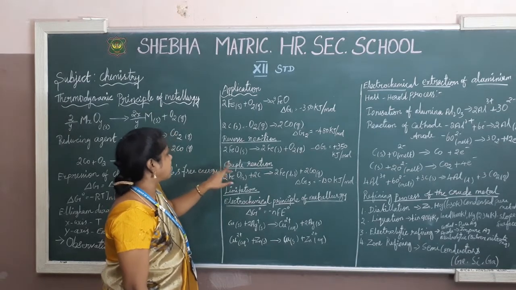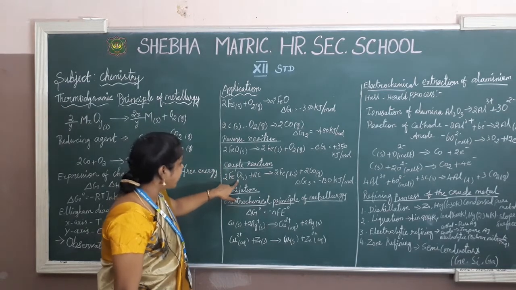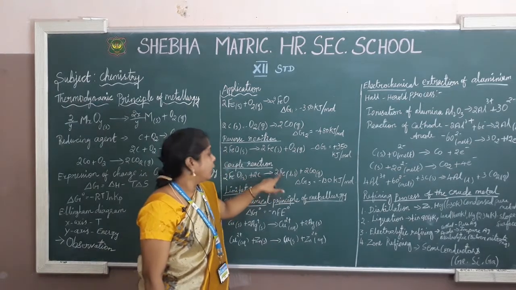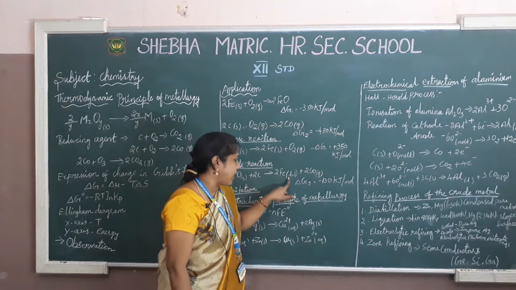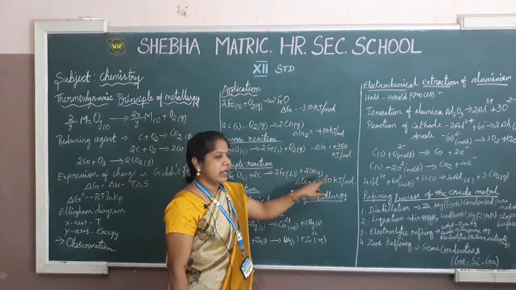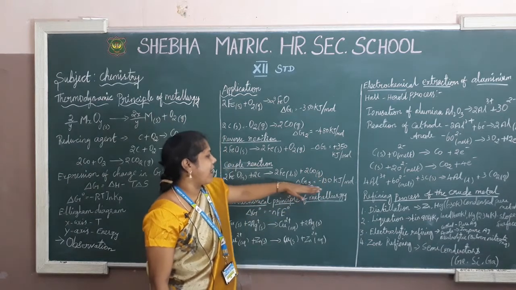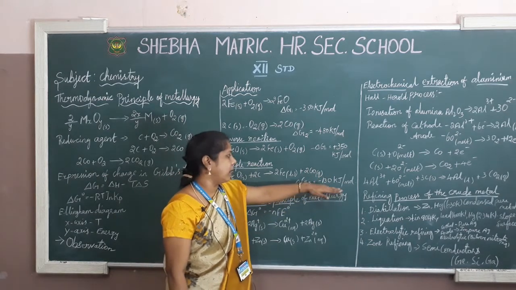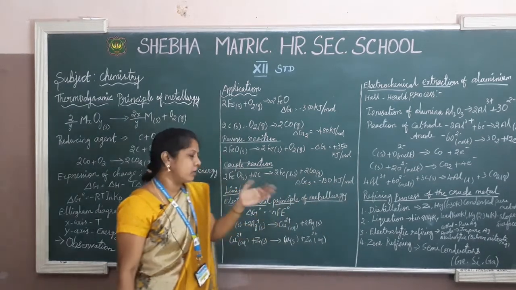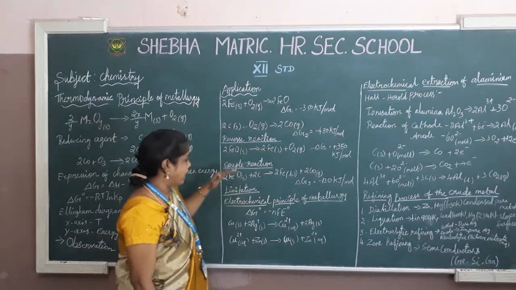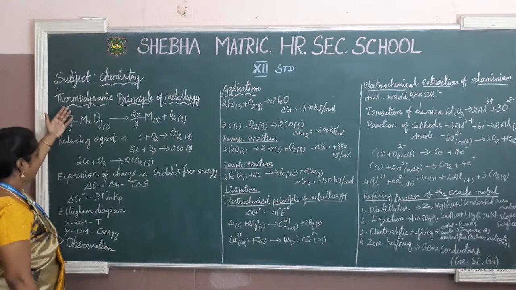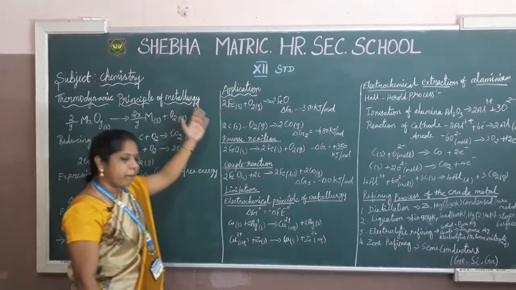Coupled reaction is FeO, that is ferrous oxide, reacting with carbon. Again we get ferrous in liquid state along with the solid state, and carbon monoxide in gaseous state. In this reaction the energy level is minus 130 kilojoule per mole, that is negative. So obviously you can conclude this is the healthiest reaction. Okay, these are all the thermodynamical principle, the procedure and the applications.